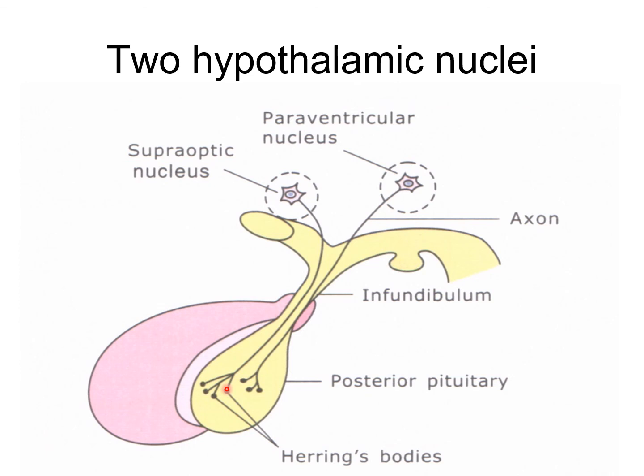Hormones released at the pars nervosa are vasopressin from the supraoptic nucleus and oxytocin from the paraventricular nucleus. Here they are released into the capillary of the region and enter the general circulation. Vasopressin is also called the antidiuretic hormone, ADH. This hormone controls the reabsorption of water by the kidney tubules. And oxytocin controls the contraction of the smooth muscles of the uterus and also of the mammary gland.